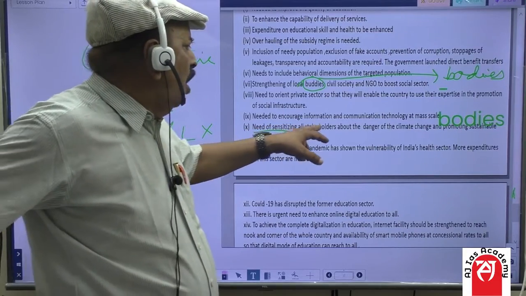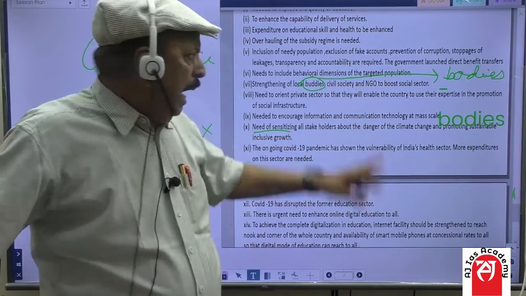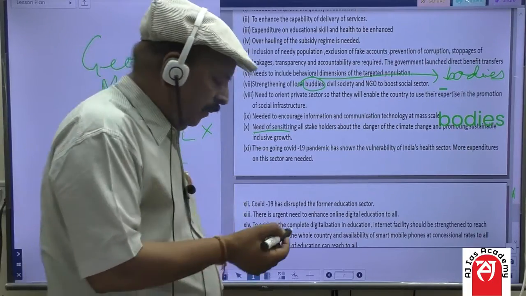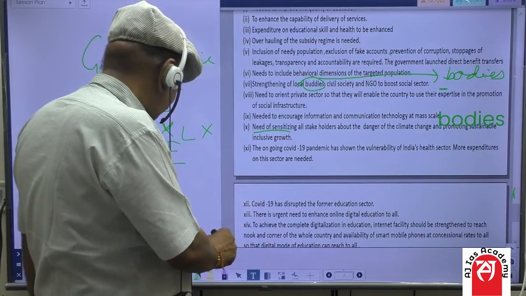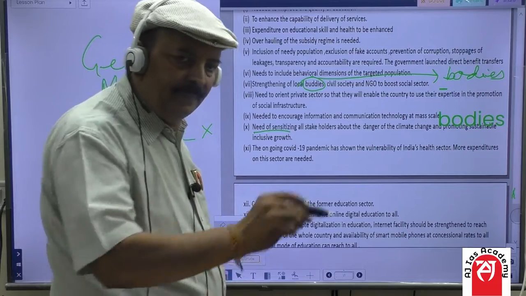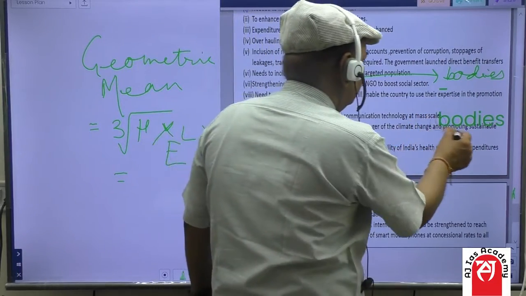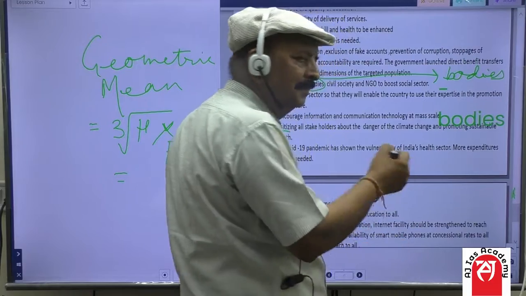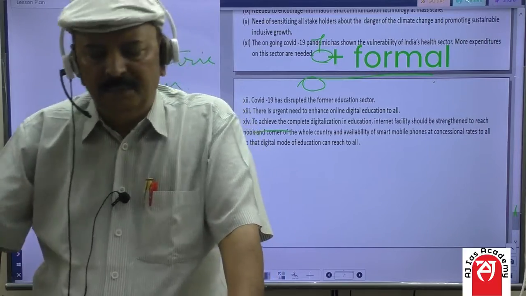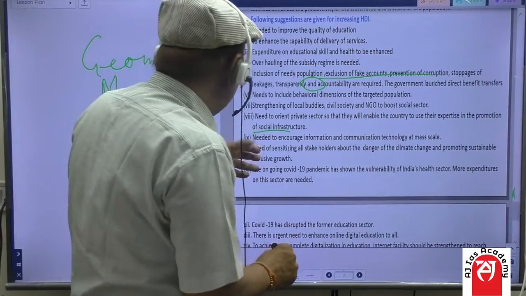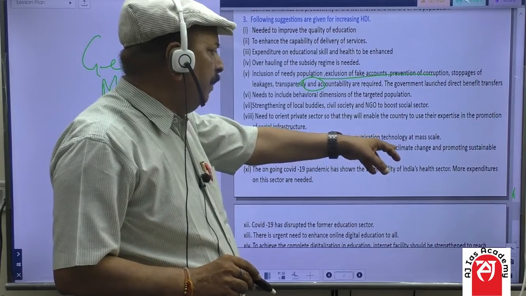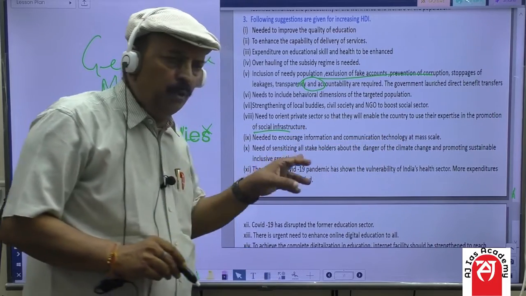Need of sensitizing all stakeholders about the danger of climate change and promoting sustainable inclusive growth.